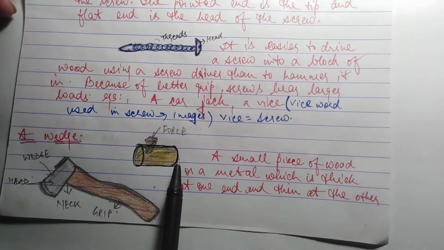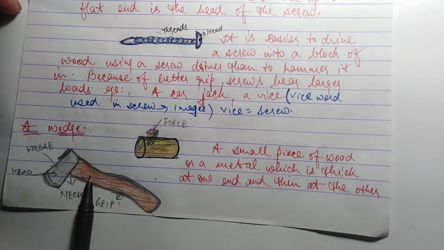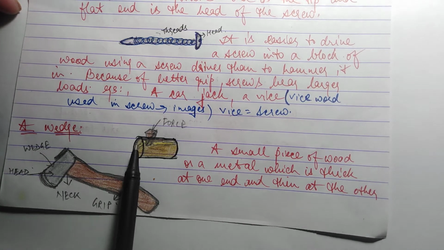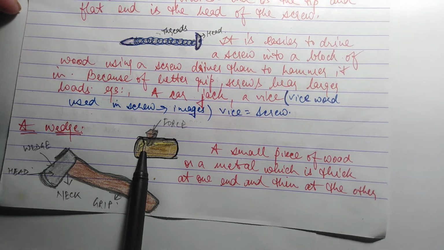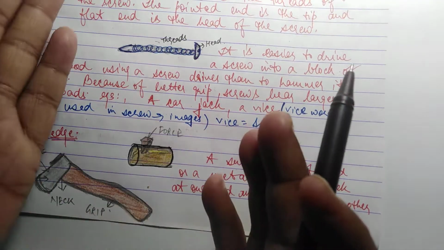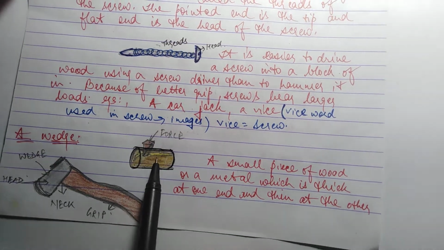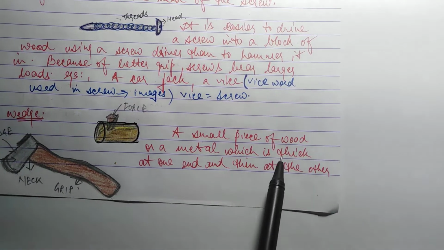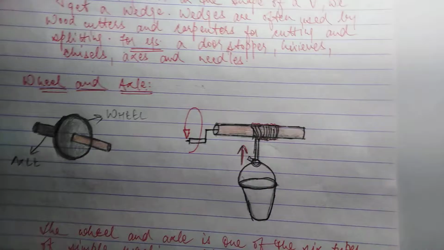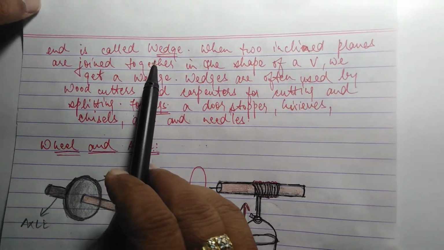Now what is a wedge? You can see this is a hammer, and when the metallic part is applied with pressure, force, into the wood, the wood breaks into two parts from between. A small piece of wood or metal which is thick at one end and thin at the other end is called a wedge.